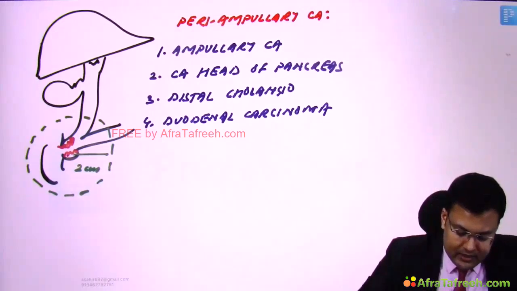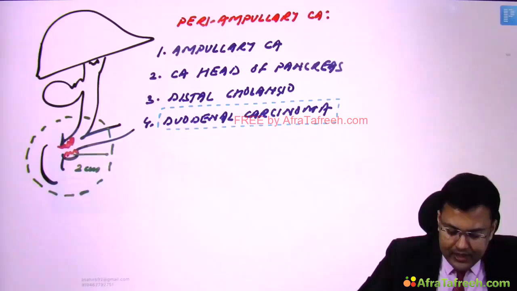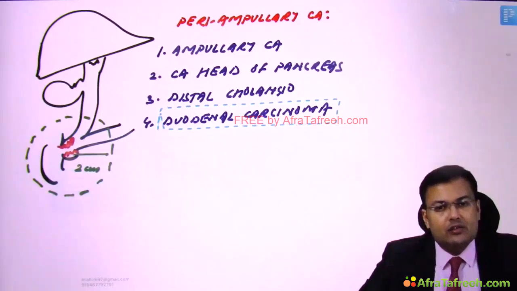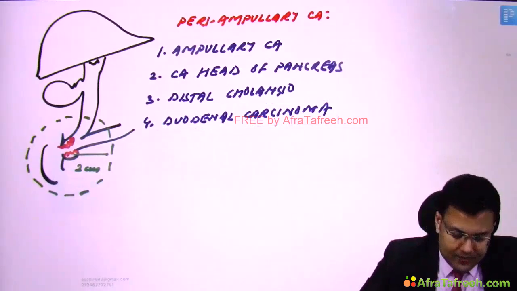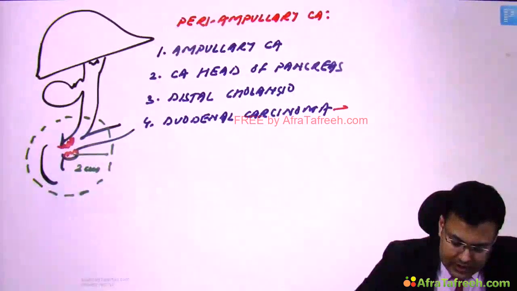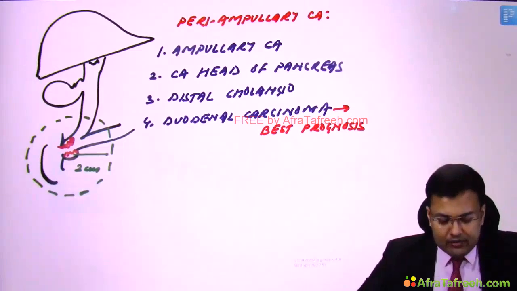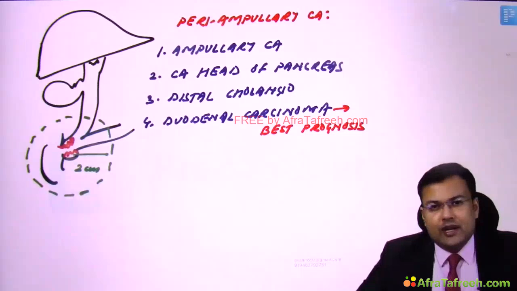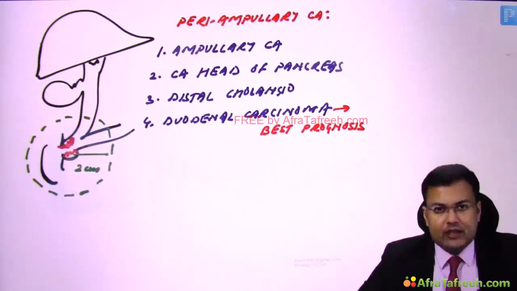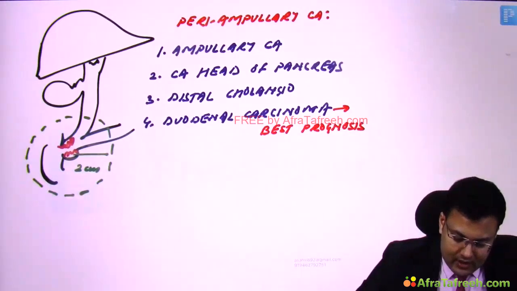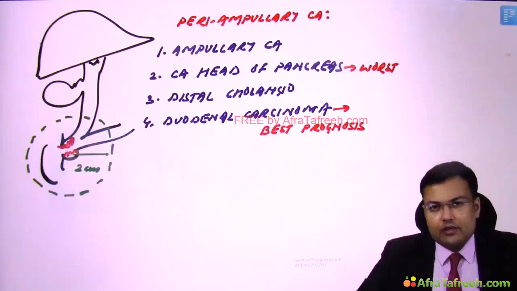You can see this duodenal carcinoma, it's intestinal malignancy, so this one is having best prognosis. Clear? And out of these 3, ampullary carcinoma, head of pancreas, distal cholangio, which is having worst prognosis? Carcinoma head of pancreas. Clear? So this is having worse prognosis.